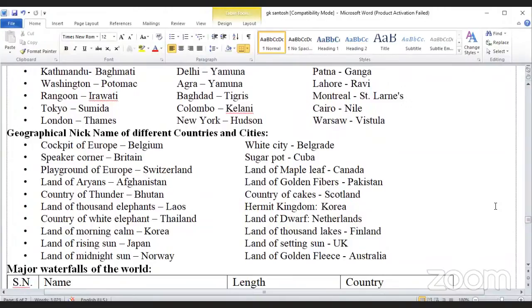Geographical nicknames of different countries and cities. Cockpit of Europe, Belgium. Speaker's corner, Britain. Playground of Europe, Switzerland. Land of Aryans, Afghanistan. Country of thunder, Bhutan. Land of a thousand elephants, Laos. Country of white elephants, Thailand.